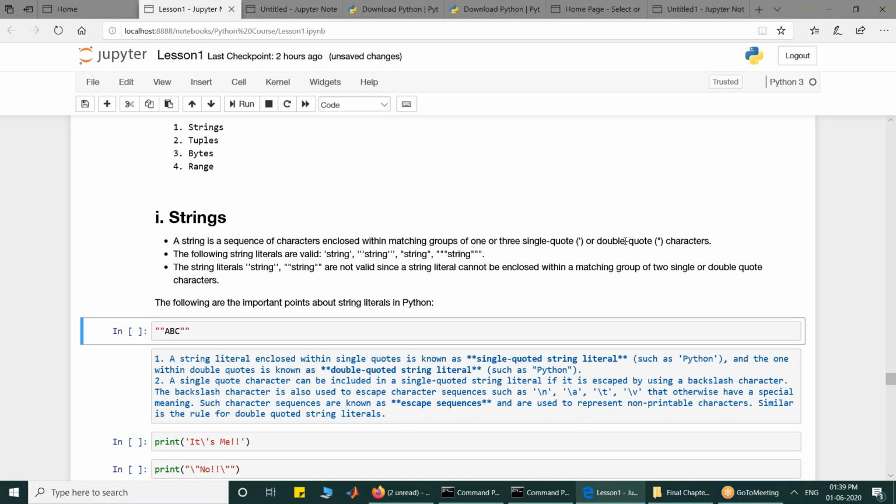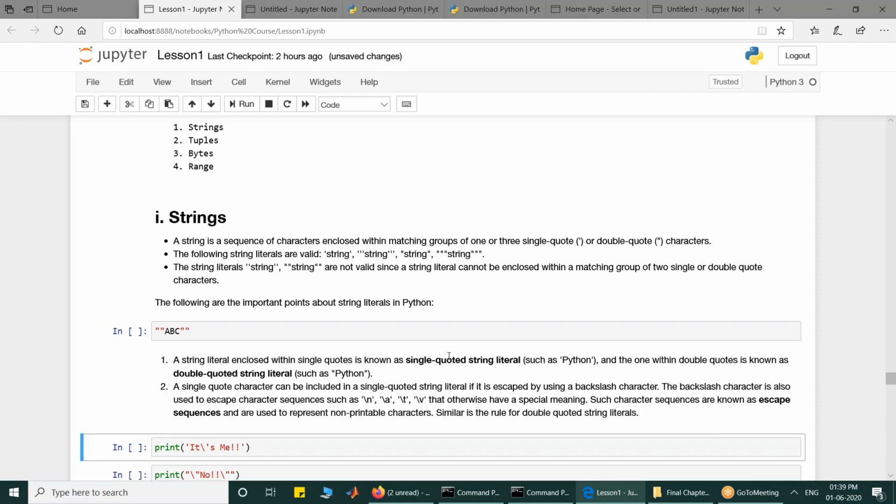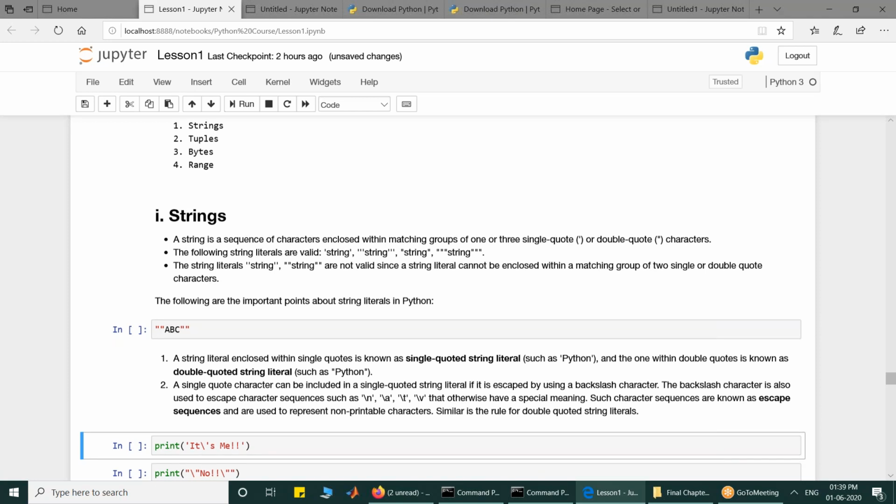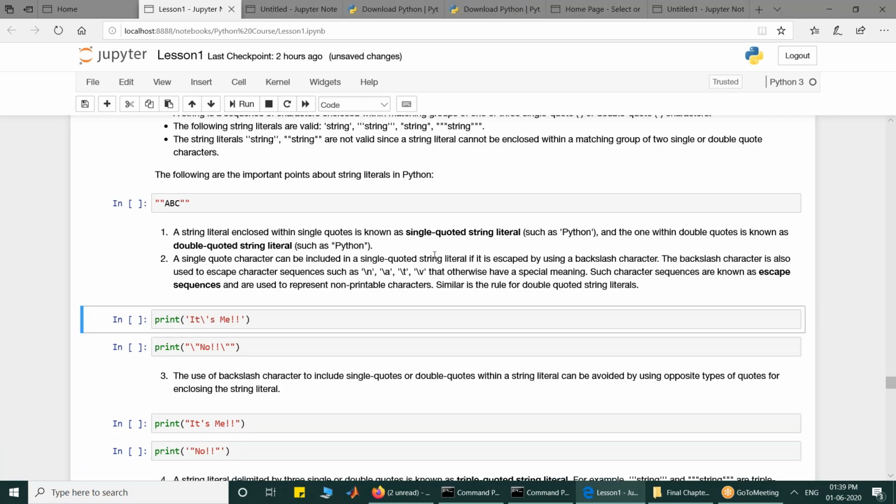So one or three single quotes or double quote characters are allowed. If you are using single quotes, the string is called a single quoted string. And if you are using double quotes, the string is called a double quoted string literal. Within the string literal, you can have single quotes or double quotes also, but if you want to include them, you have to escape them with the escape sequence, that is the backslash character.